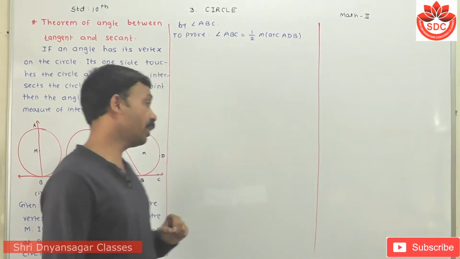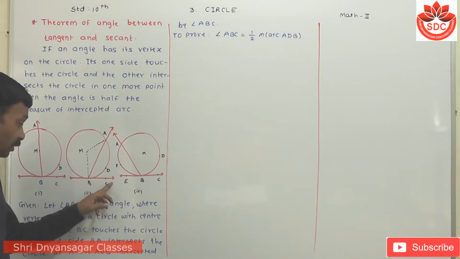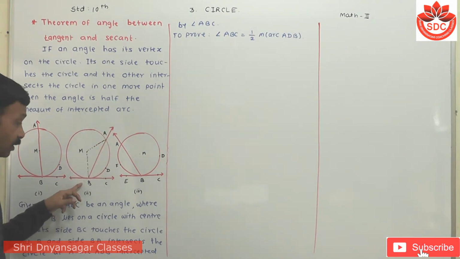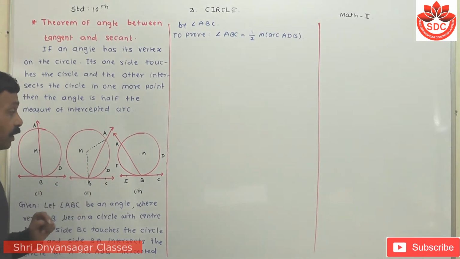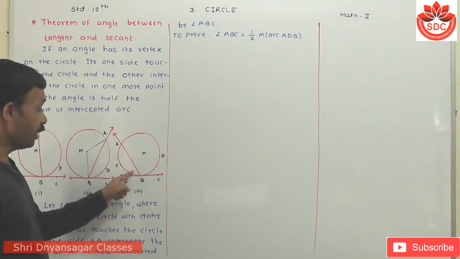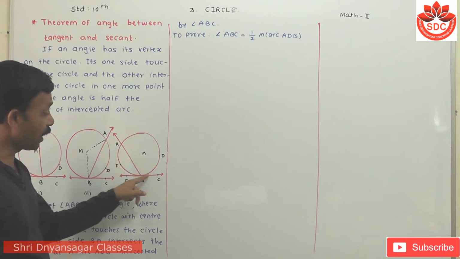Now for this, I have to draw the figures. This is the first figure. Here is angle ABC. The side BC is the tangent to the circle and this is the secant to the circle. The first case is this side passing through the center of the circle. M is the center here. In the second case, this is the tangent and AB is the secant. Center M is in the exterior of the angle ABC. And in the third case, angle ABC, this is the tangent and this is the secant, and this point M is in the interior of the angle ABC.